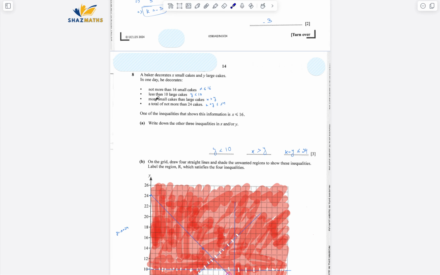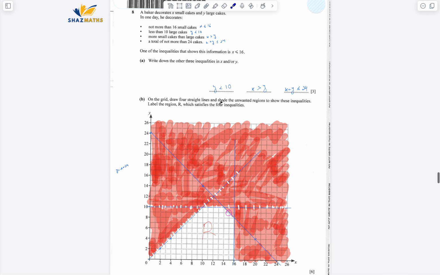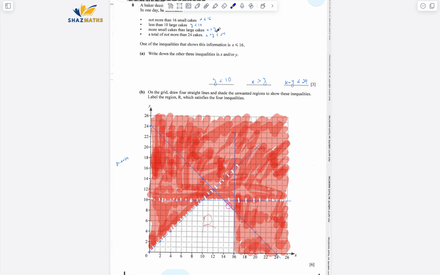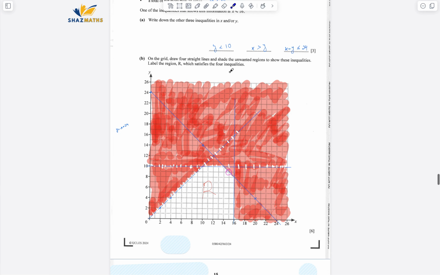Less than 10 large cakes, clearly says less than, not at most or something. That's why y is less than 10. More small cakes than large cakes. So if I subtract them both, it should be greater than 0. Or I can say x, that is small cakes, should be greater than y. A total of not more than 24 cakes. So if I add both of them, it is at most 24. So x plus y is less than or equal to 24. I got these inequalities, just represented them here.